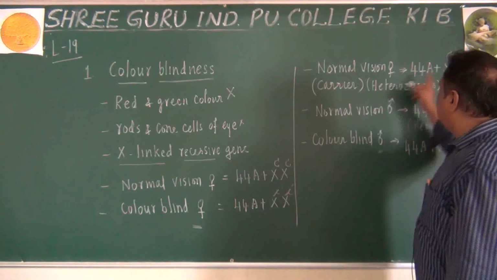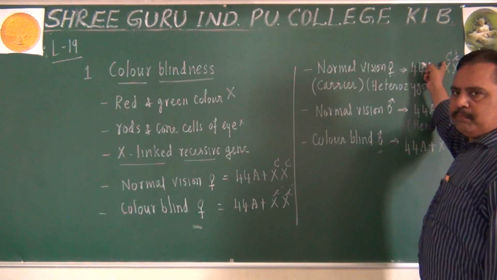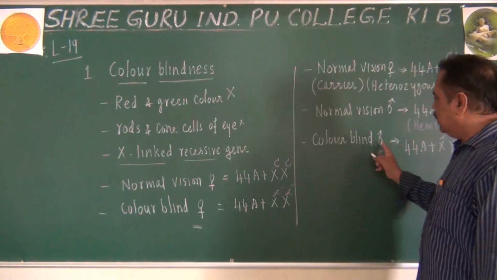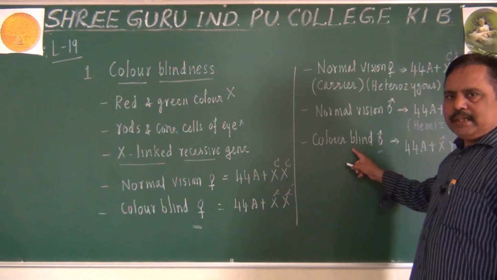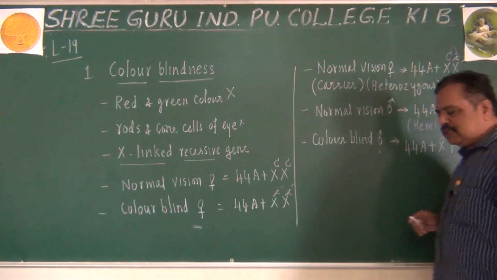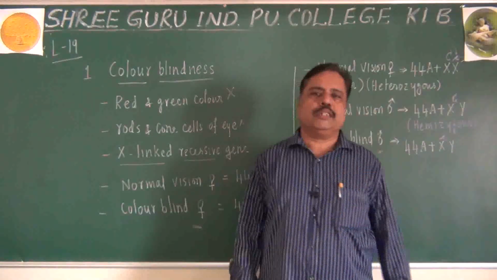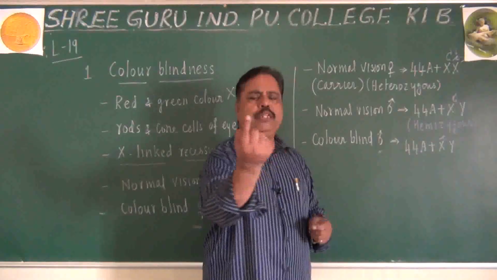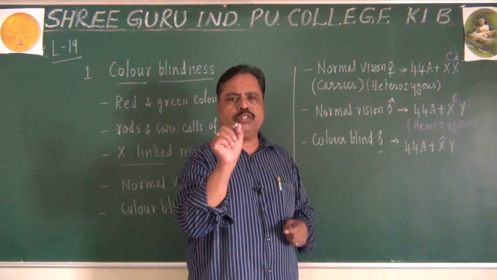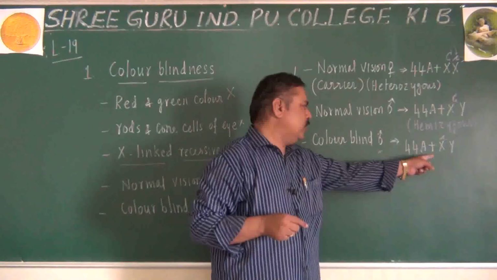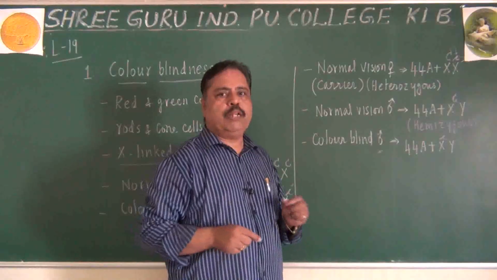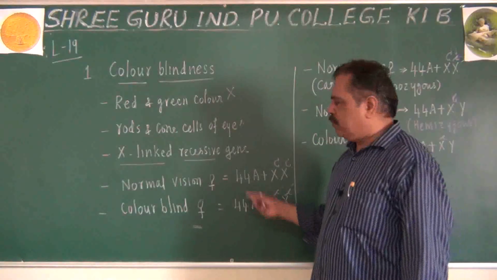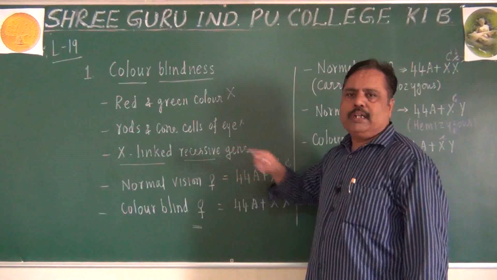If one of the small c is replaced by capital C, she will become normal vision. But a male will become colorblind even with the presence of a single small c in him. A single dose of small c is enough to make him colorblind. 2 doses of small c are required to make a female colorblind.